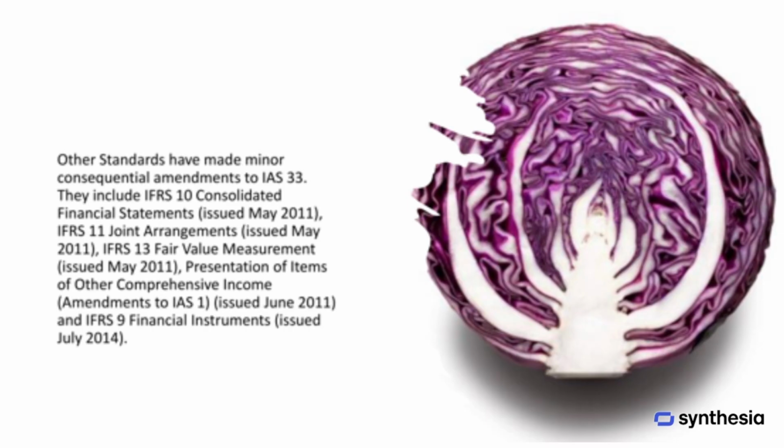Over time, several other standards have made minor amendments to IAS 33. These include updates introduced by IFRS 10 on consolidated financial statements, IFRS 11 on joint arrangements, IFRS 13 on fair value measurement, the amendments to IAS 1 concerning the presentation of items of other comprehensive income, and IFRS 9 on financial instruments. These changes were issued between 2011 and 2014 and help ensure that IAS 33 remains consistent with developments in financial reporting.